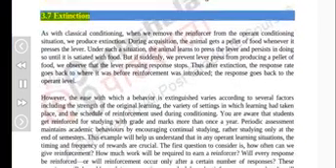3.7 Extinction. As with classical conditioning, when we remove the reinforcer from the operant conditioning situation, we produce extinction. During acquisition, the animal gets a pellet of food whenever it presses the lever. Under such a situation, the animal learns to press the lever and persists in doing so until it is satiated with food. But if suddenly we prevent lever press from producing a pellet of food, we observe that the lever pressing response stops. Thus after extinction, the response rate goes back to where it was before reinforcement was introduced. The response goes back to the operant level.